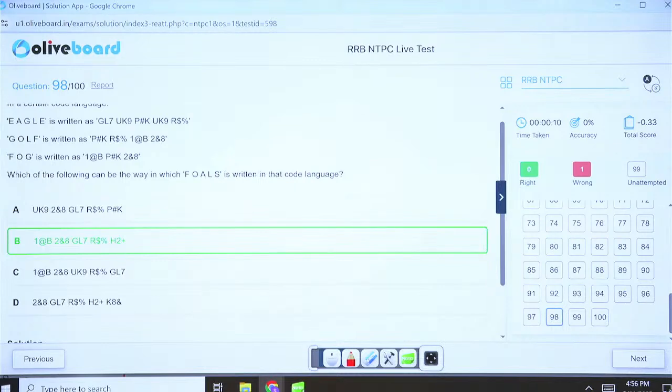Number analogy and critical reasoning. Argamita, I'll bring sessions for this. Don't worry. Everything will be covered.